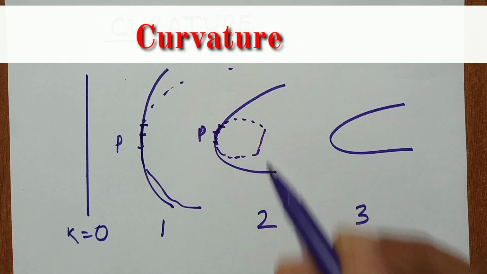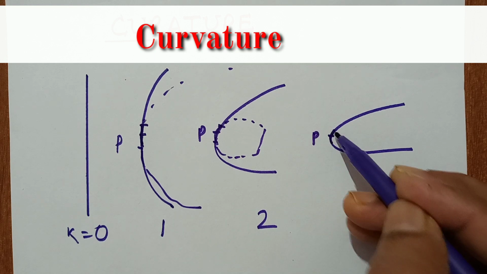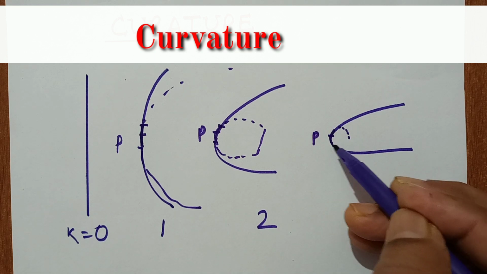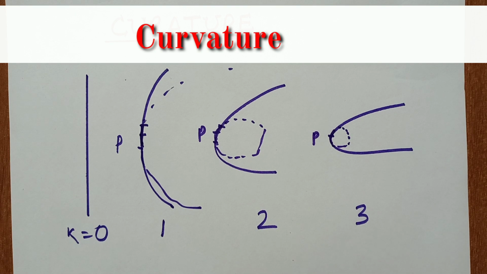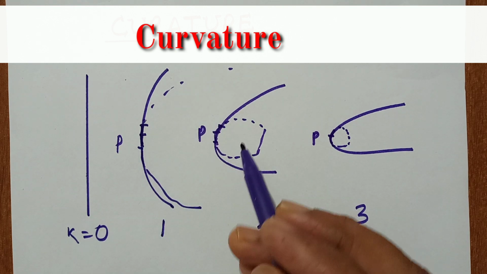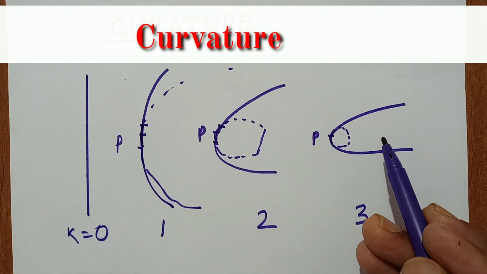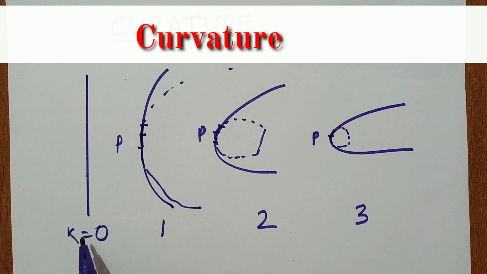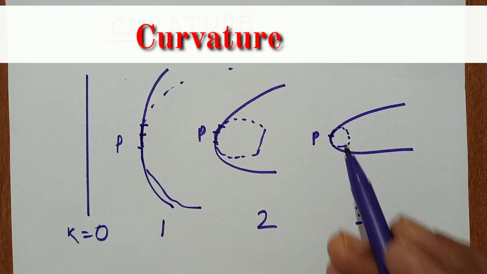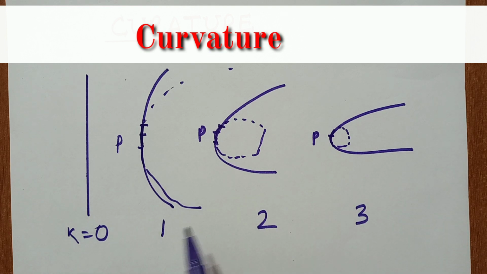And if we take this point P and a small arc and draw a circle, we get this circle. It means if the curvature is greater, then the circle we make is a small circle. The size of the circle is small. So this is the geometrical relation between curvature and circle.